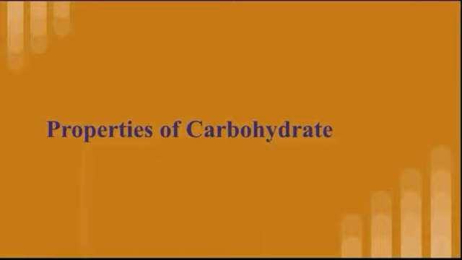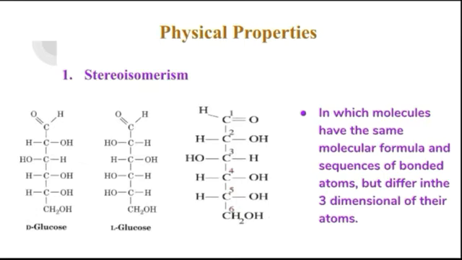Properties of carbohydrate. There are 3 properties: physical property, chemical property, and biological property. See one by one. First, physical property. First, stereoisomerism, in which molecules have the same molecular formula and sequence of bonded atoms but differ in the 3-dimensional arrangement of their atoms.